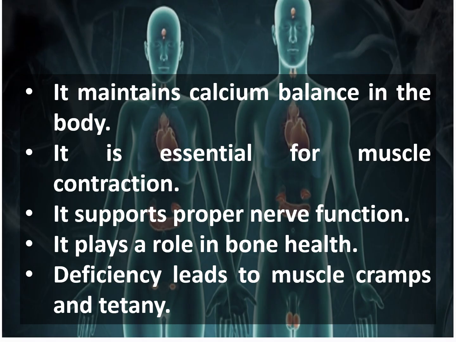The maintenance of calcium balance in the body is looked after by the parathyroid hormone. It is essential for muscle contraction. I repeat, parathyroid hormone is essential for muscle contraction. It supports proper nerve functioning. It also plays a major role in bone health as it is one of the reasons for the calcium absorption from the kidneys and also calcium metabolism in the body. Now, deficiency of parathyroid hormone leads to muscle cramps and tetany, where you'll find the knocked bones.